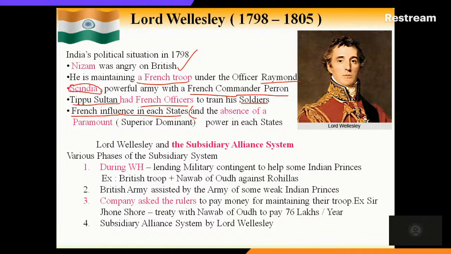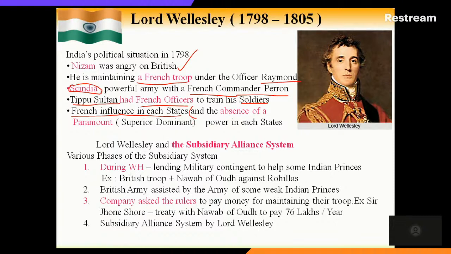To get paramount power, to become superior over all the princely states, he took up a weapon called the subsidiary alliance system. Many historians, and even UPSC aspirants, might have thought that the subsidiary alliance was exclusively an initiative, or a new method found by Lord Wellesley. That is not right, because the system had already existed. He gave it a full-fledged, meaningful way of implementation.